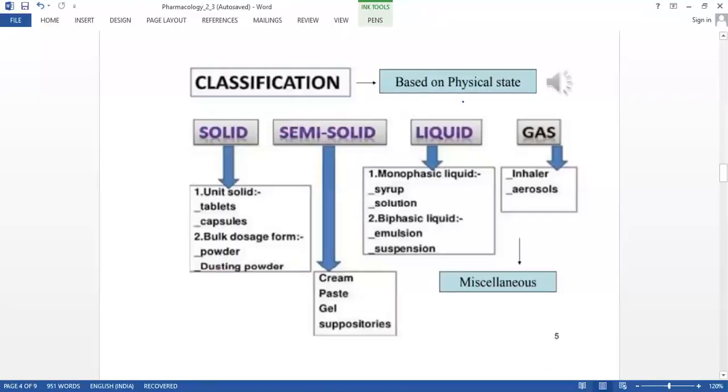So classification based on the physical state: solid, semi-solid, liquid, and gas. Under the solid, capsules and tablets come under the unit solid. The bulk dosage forms come under powders, like dusting powder. In the semi-solid, there are cream, paste, and gel. In the liquid, there are syrup and solution, and in the biphasic liquid, there are emulsion and suspension. In the gas, there are aerosols and inhalers. So these are the drugs and medicines which have been classified based on the physical state.